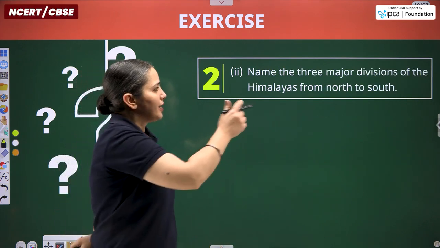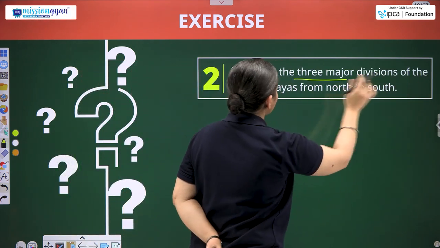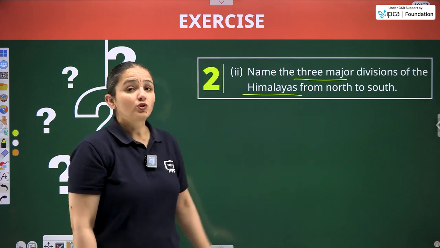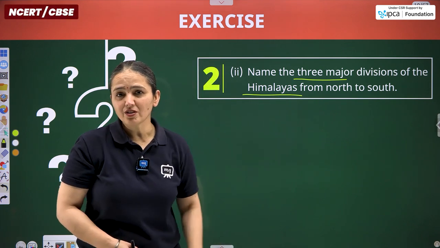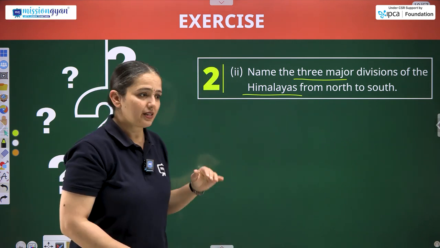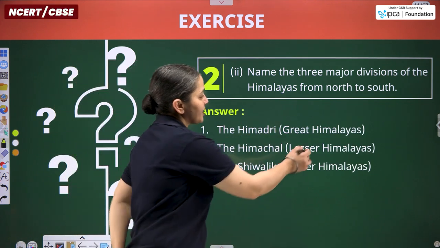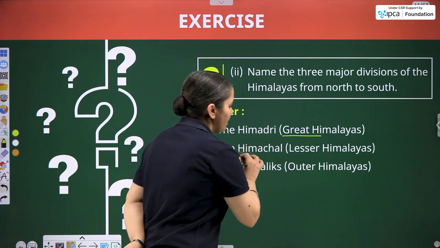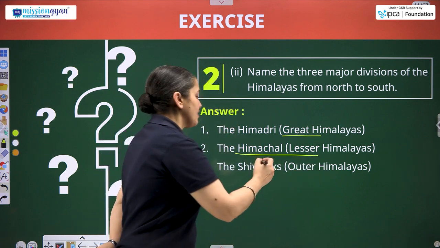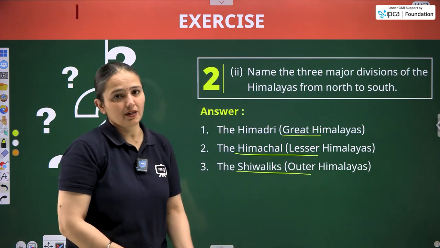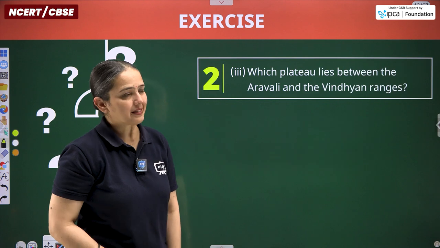Next question, name the 3 major divisions of the Himalayas. We do have 3 particular ranges: Himadri, Himachal and Shivaliks. They are also known by other terms as well. Himadri is also known as Great or Greater Himalayas, Himachal is known as Lesser Himalayas, and Shivaliks are known as Outer Himalayas, also the foothills of the Himalayas itself.